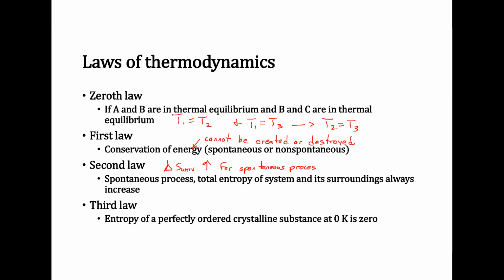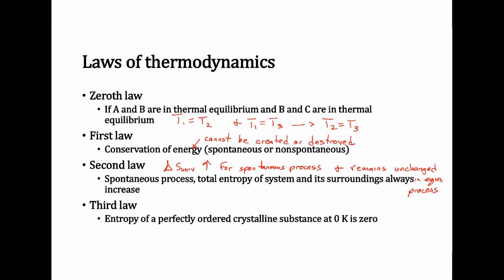Okay, and then if it's an equilibrium process, then delta S of the universe remains unchanged. And we'll look at a specific example of the second law of thermodynamics.